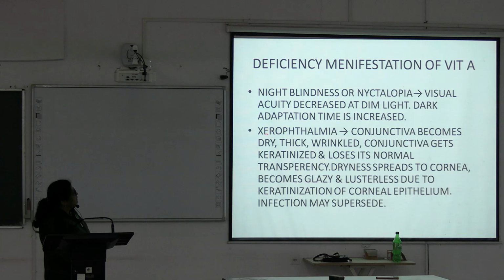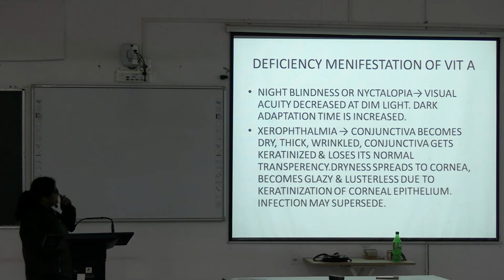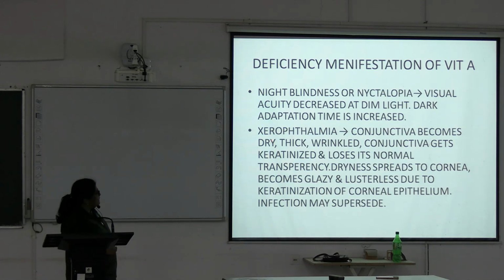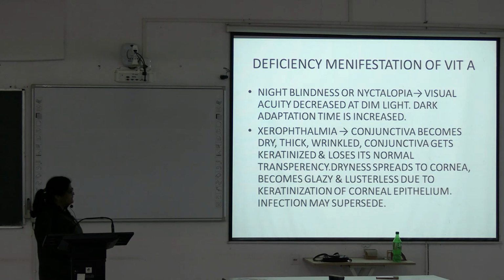Next, xerophthalmia. Xerophthalmia is when the conjunctiva becomes dry, thick, wrinkled. Conjunctiva gets keratinized and loses its normal transparency. Dryness spreads to the cornea. Firstly, the conjunctiva becomes thick, dry, wrinkled, keratinized, then it spreads to the cornea, and the cornea becomes glazy and lusterless due to keratinization of the corneal epithelium, and infection may supervene.